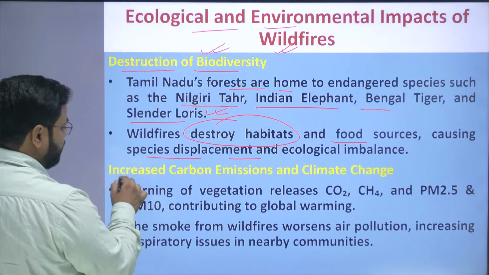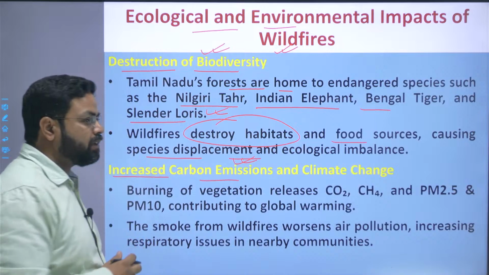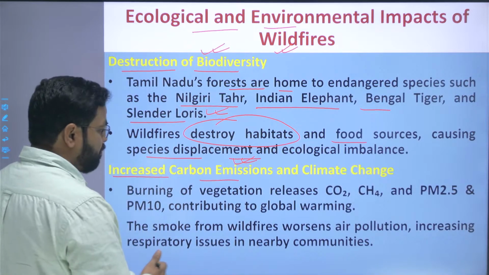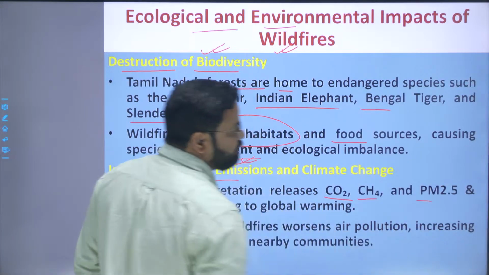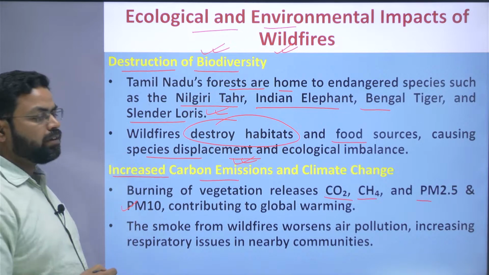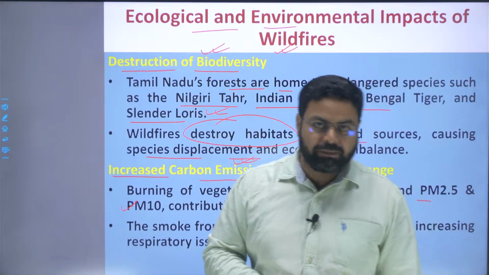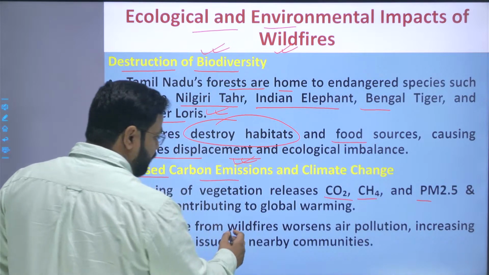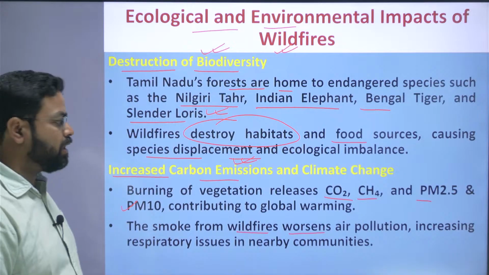Next is increased carbon emission and climate change. This is also occurring due to the forest fire. So basically what happens? Burning of the vegetation releases carbon dioxide, methane, and particulate matter such as PM2.5 and PM10. These are contributed to the atmosphere, and ultimately they cause global warming because these are all greenhouse gases.